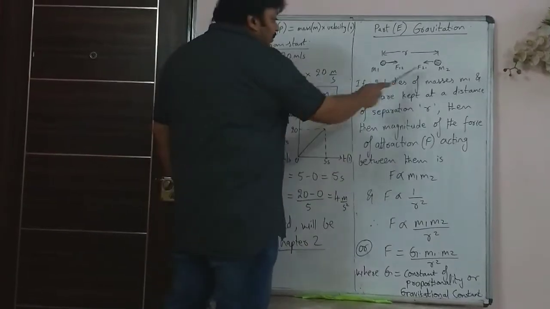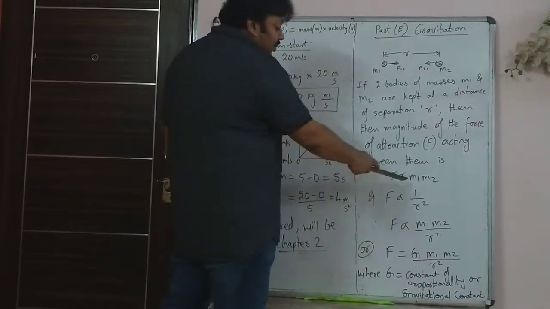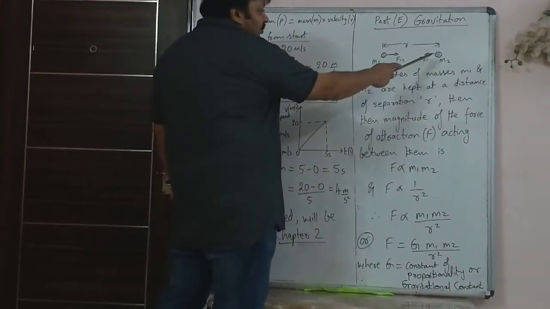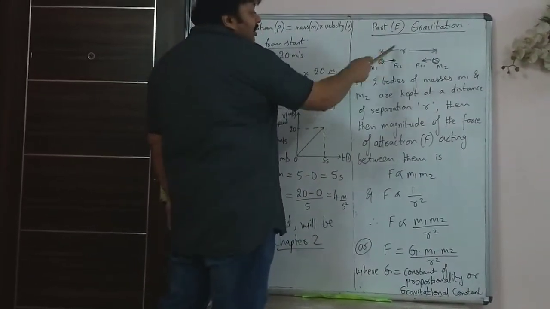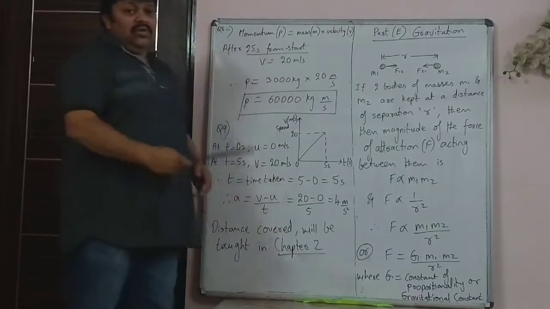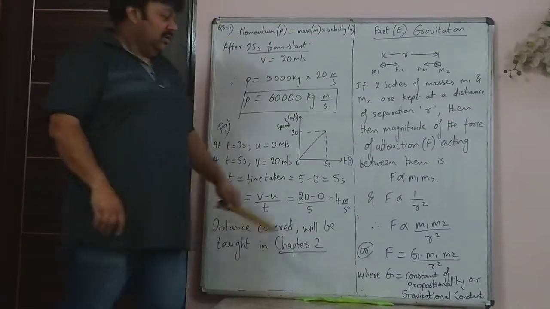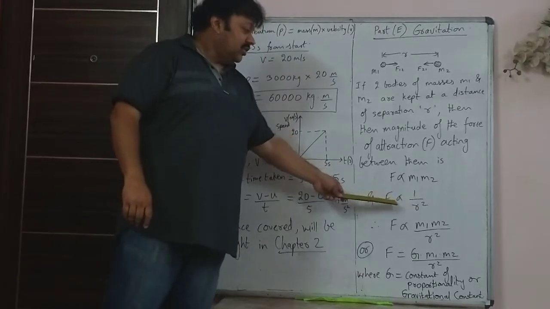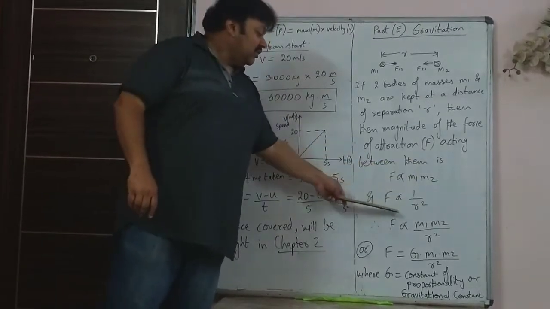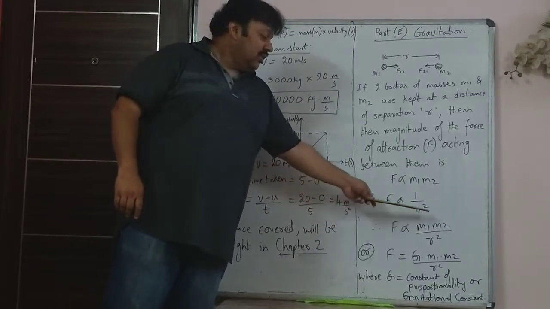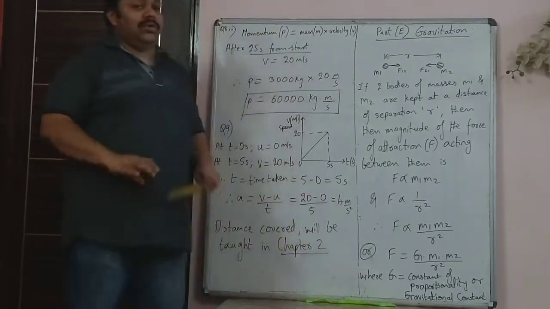That force of attraction is directly proportional to the product of masses, and inversely proportional to the distance. Obviously if the distance is more, the force will be less. These two combined give you force proportional to m1 m2 upon r squared.